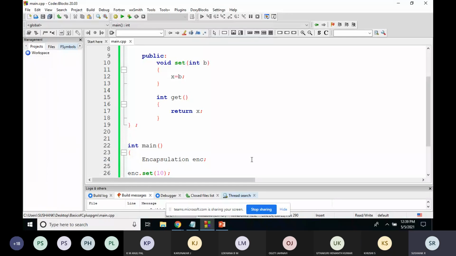Yes, sir. Okay. So this is one example of encapsulation.